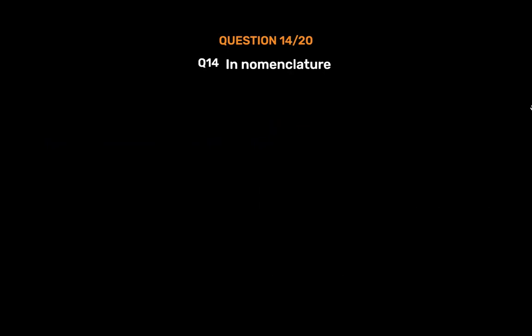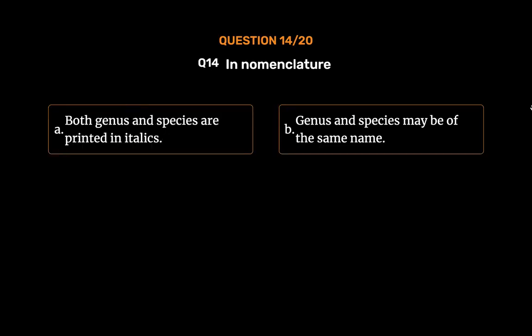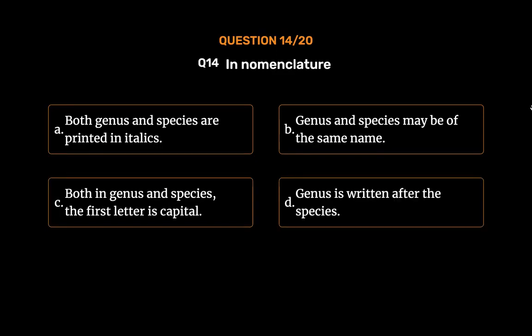Question number 14. In nomenclature: Option A. Both genus and species are printed in italics. Option B. Genus and species may be of the same name. Option C. Both in genus and species, the first letter is capital. Option D. Genus is written after the species. The correct answer is Option A. Both genus and species are printed in italics.